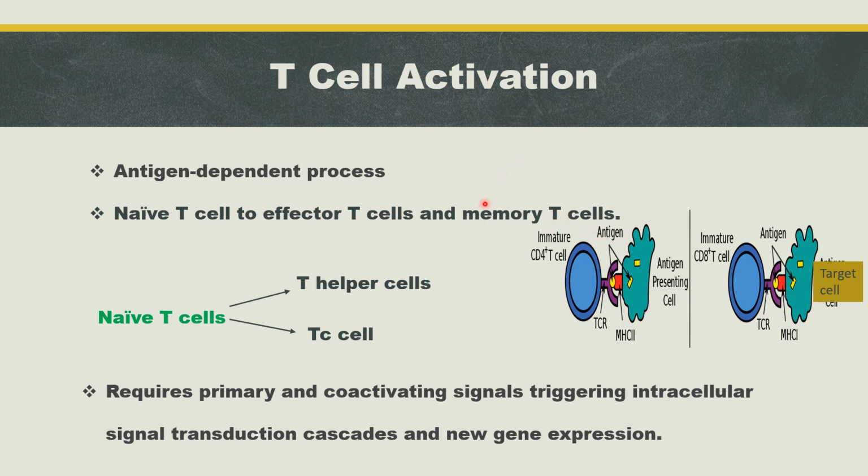What is meant by naive T cells? Naive T cells means T cells that have successfully undergone positive and negative selection in the thymus. These T cells have not yet encountered any antigen. They are in G0, that means in resting phase.